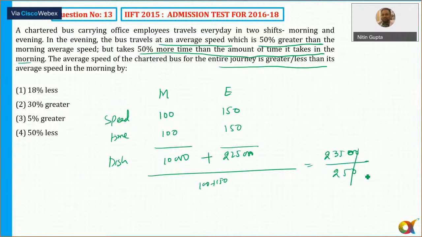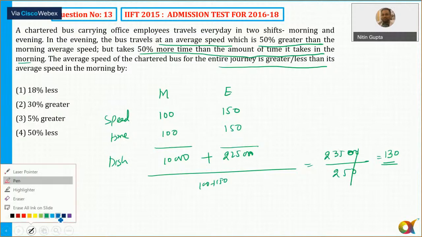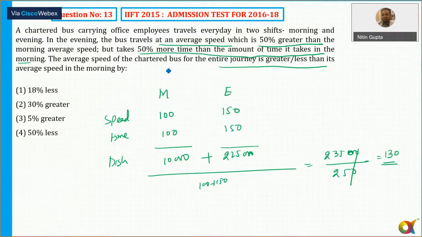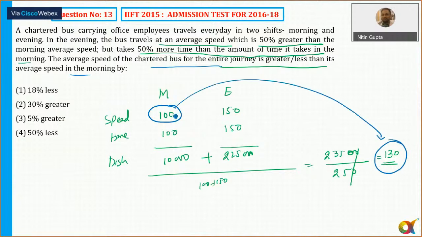So this comes out to be approximately the exact value. The question is, the average speed is greater in the morning by how much? So the answer will be 30% greater.